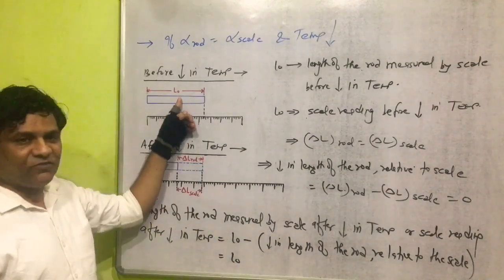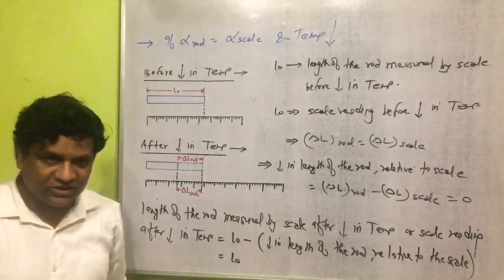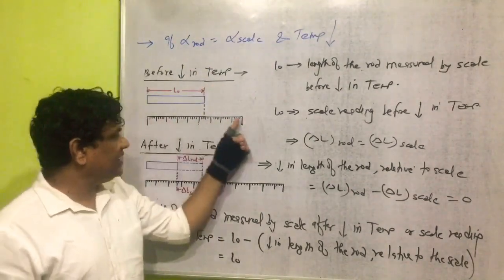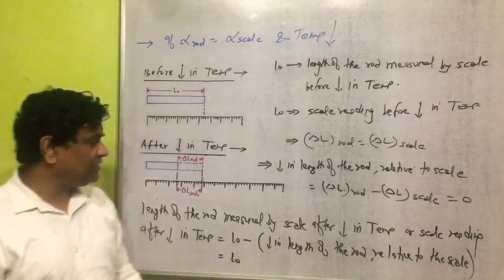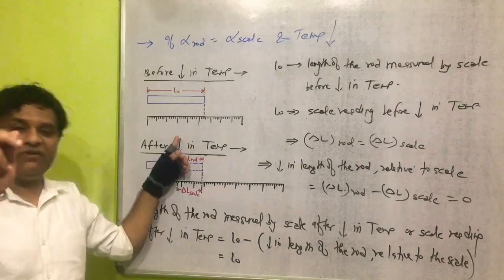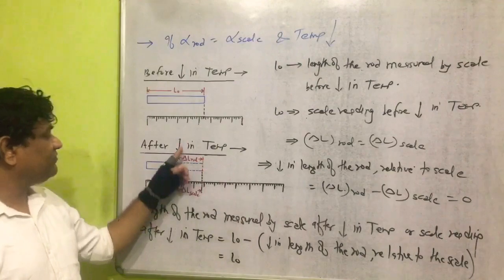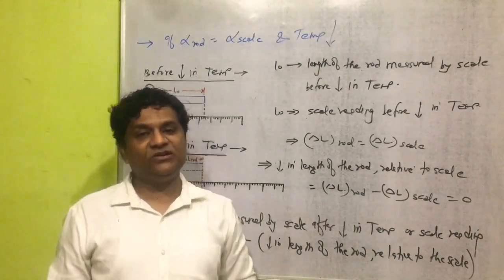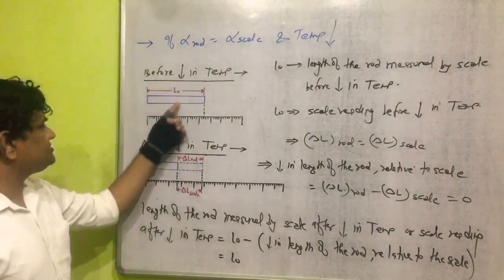Yes, this is the diagram of a rod before decrease in temperature. This is the diagram of a scale before decrease in temperature. This is the diagram of a rod after decrease in temperature. And this is the diagram of a scale after decrease in temperature. Now question is arising here, what is this L naught?